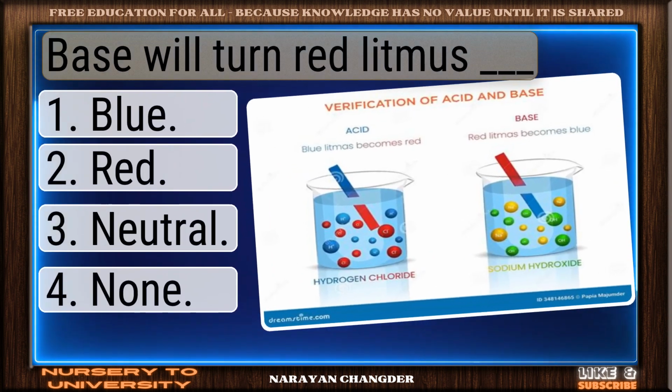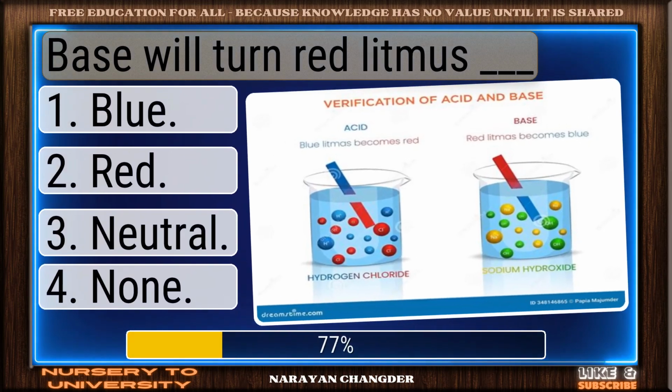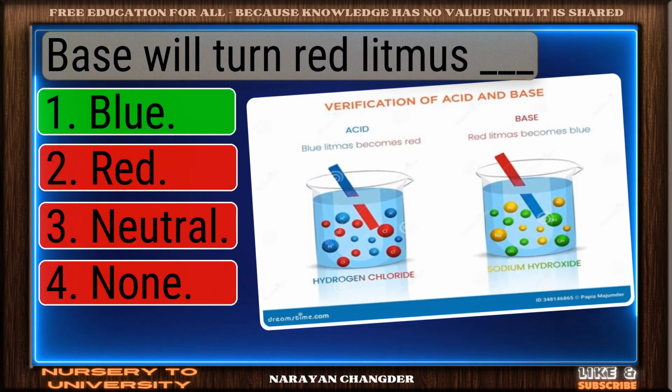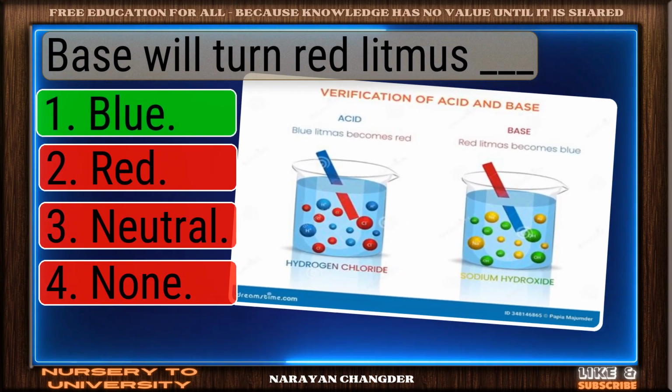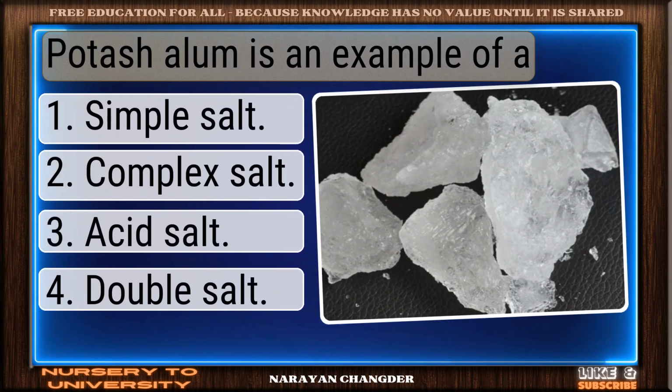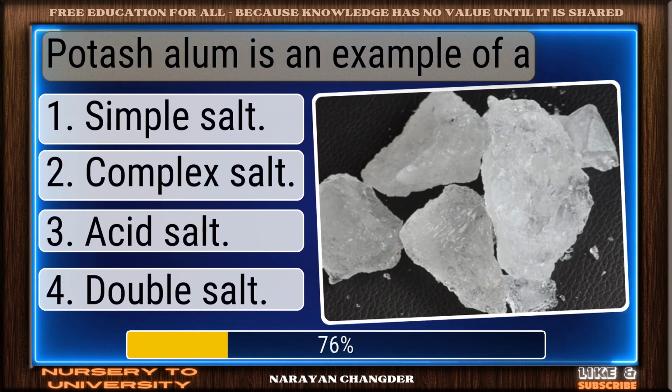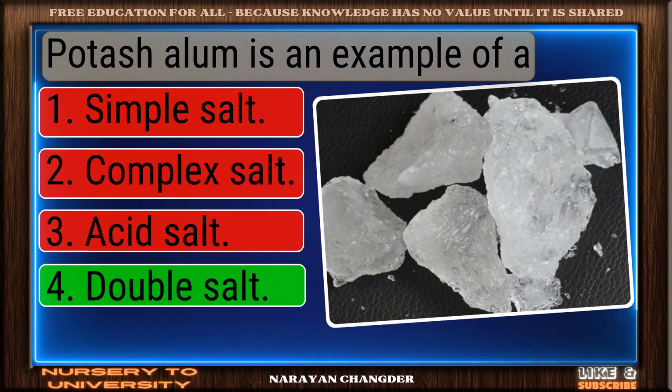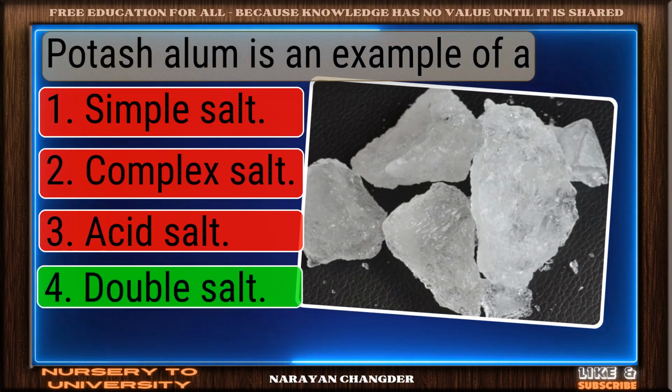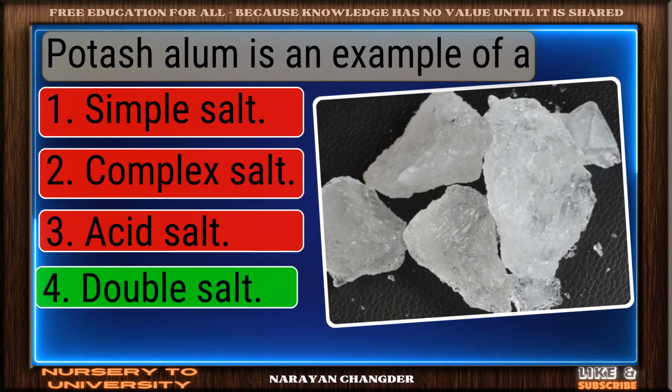Base will turn red litmus. Great thinking. Blue is the right choice. Potassium alum is an example of a? Correct response. Double salt is the most accurate answer.